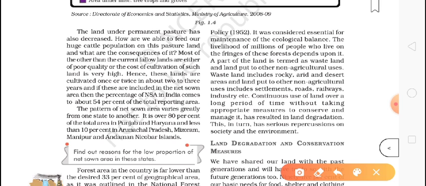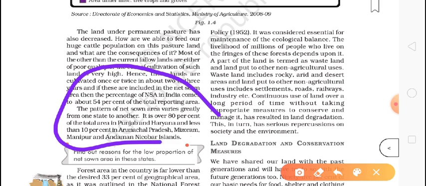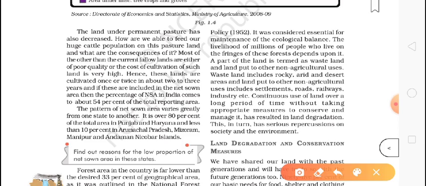What they are telling here, a very important line, is that this net sown area means how much land is used for the cultivation, and it also changes from state to state. In agricultural states like Punjab and Haryana, they are using over 80%, around 80% of their land for the cultivation. But at the same time, states like Arunachal, Mizoram, Manipur, Andaman Nicobar are not using even 10% of their land.